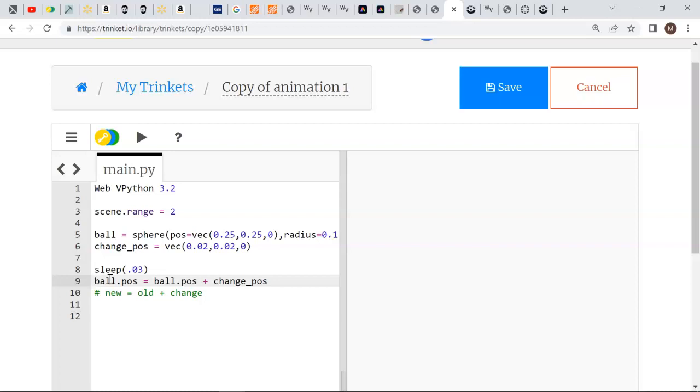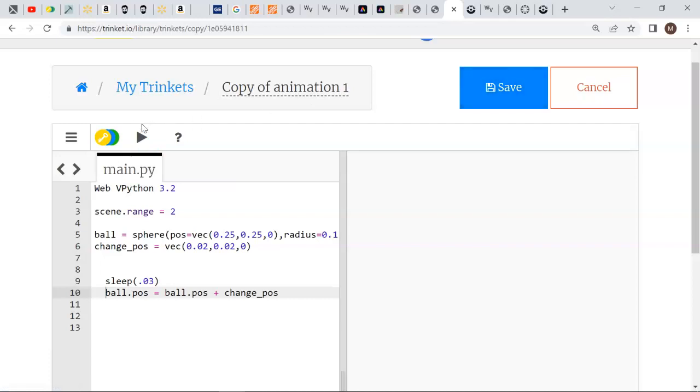So there are 3 things that have to be done. I'm going to put another blank line in here for clarity and take out this comment. One thing is the lines you want to do over and over again, you need to indent them. So if I put the cursor in front of the sleep statement, hit the tab key. Put the cursor in front of line 10, hit the tab key. These lines that are indented are the lines that will be done over and over again.